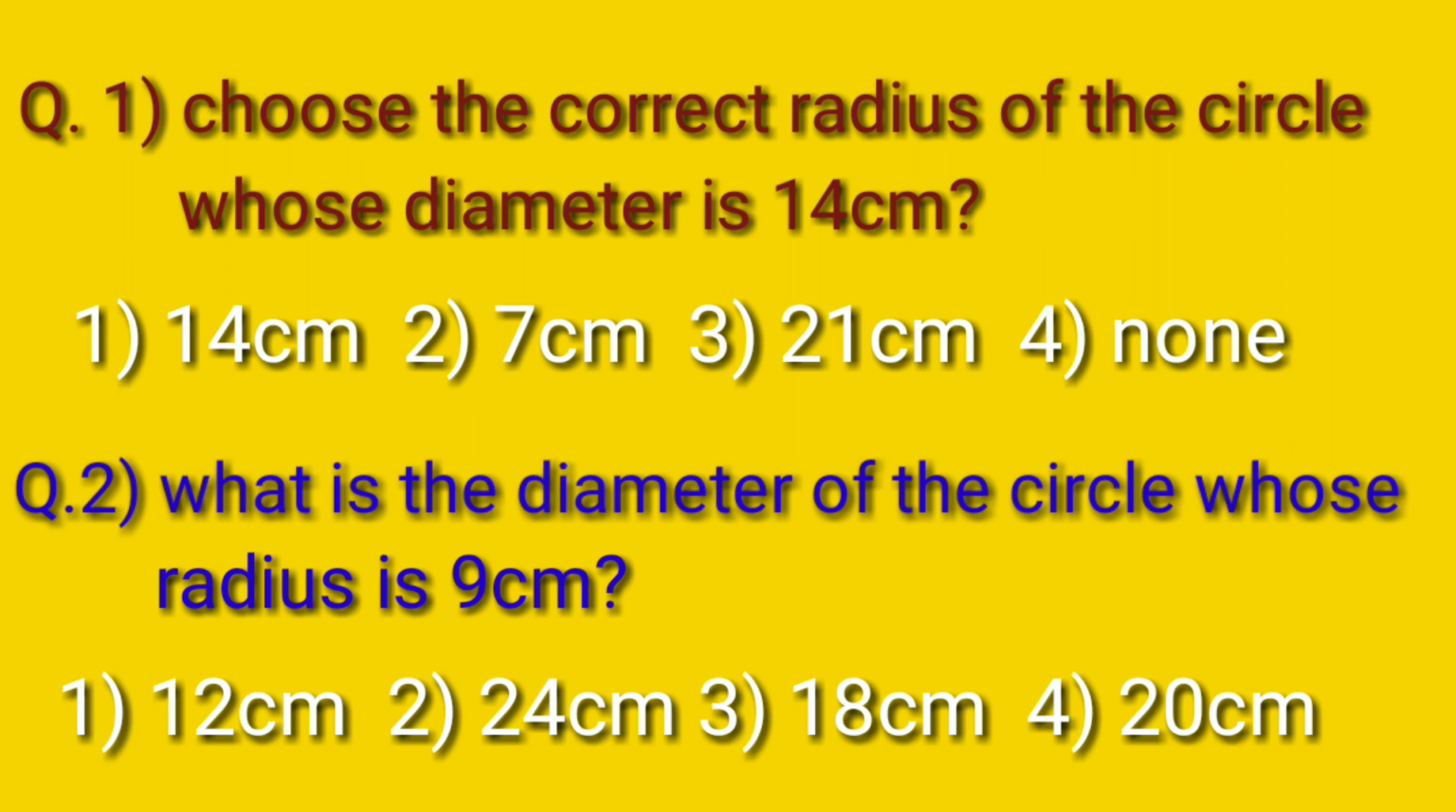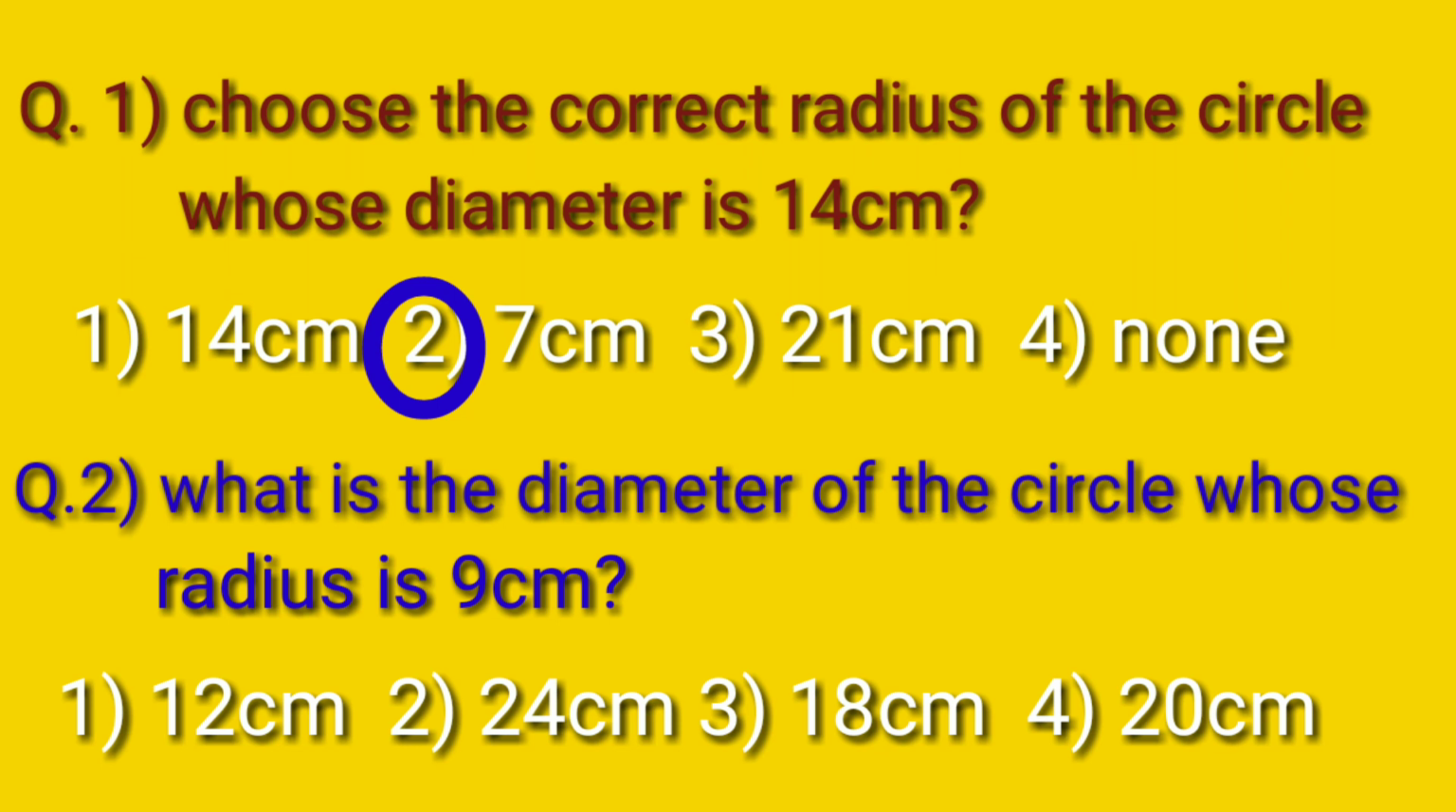Question number 1. Choose the correct radius of the circle whose diameter is 14 cm. Here in this question we have the value of diameter, 14 cm. We find the value of radius and we know the formula. Diameter is twice the radius and radius is half of the diameter. This means half of the diameter 14 cm is 7 cm. Therefore, option number 2 is the correct answer for question number 1.